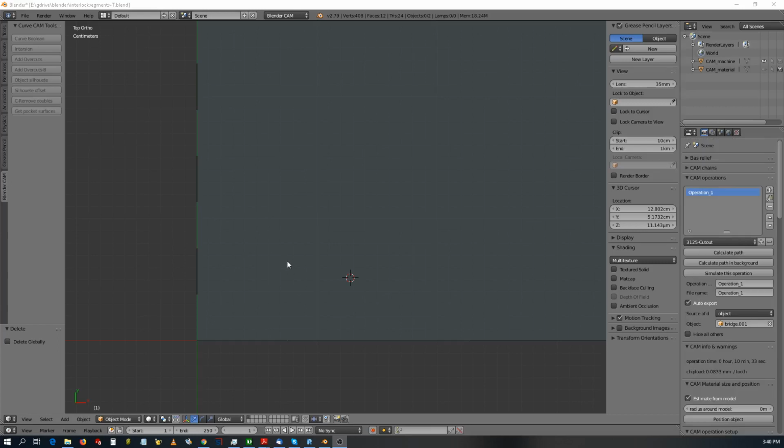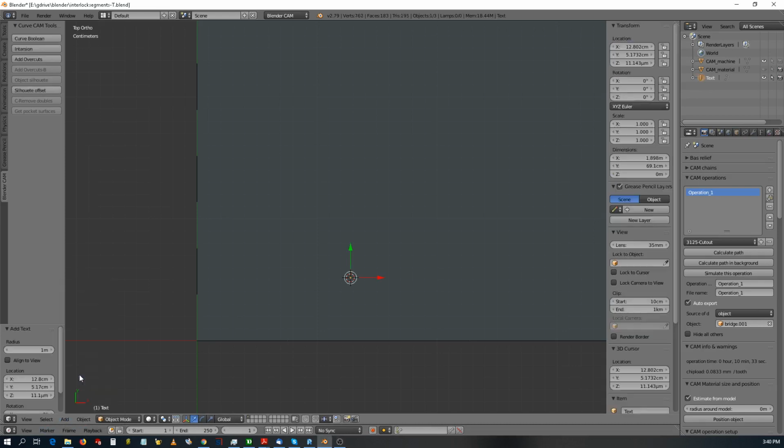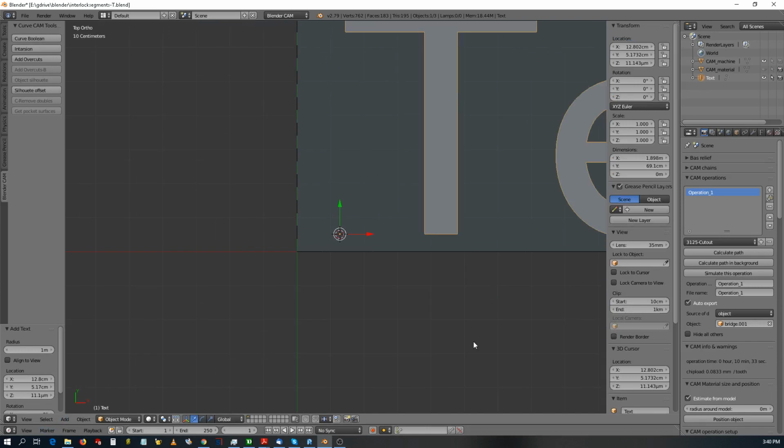Alright, so today I'm going to add some text and prepare a cutout for it. So here we go. Add text. It's really big, so I need to make it a little bit smaller. I'm going to reduce it 10 times.